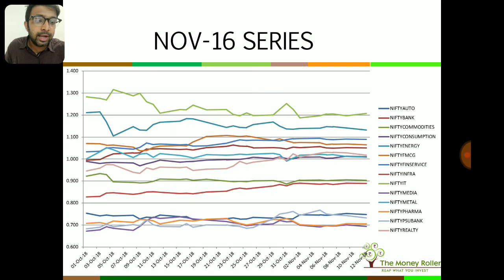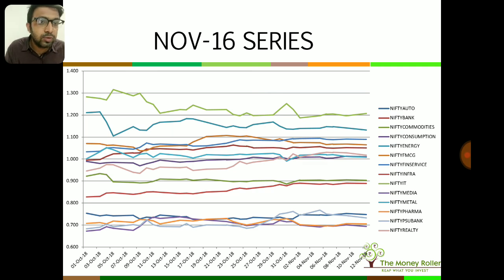Then we have the blue line, energy. Then we have financial services. They performed really well after demonetization. Then we have the FMCG sector. Then we have the Nifty bank sector, and then we have the Nifty realty sector. These sectors after the demonetization period, that is after 10th of November 2016, have been above 1, which means they have been doing a good job.